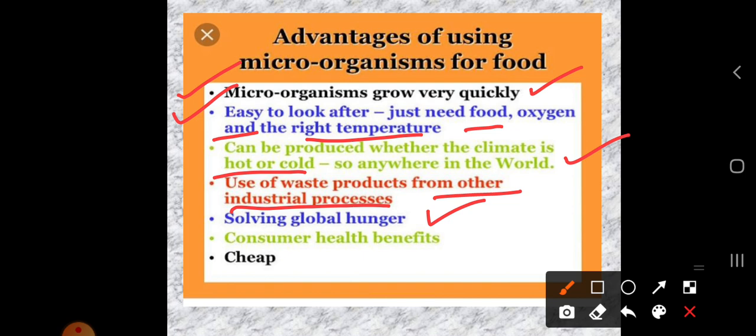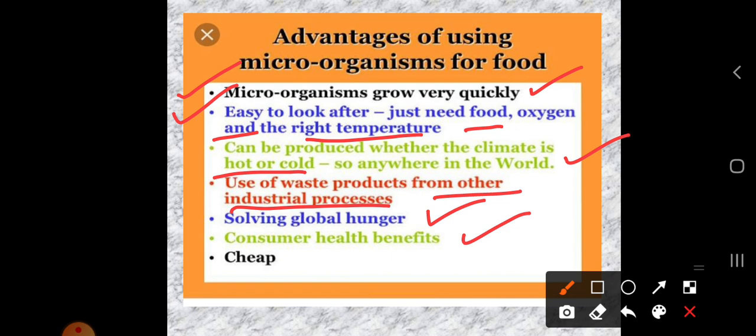So it also solves global hunger, as well as giving consumer health benefits. Usually people like to eat bakery products, but these are not good for health. Bakery products are considered junk food itself.